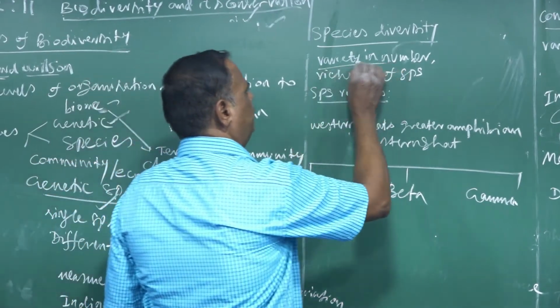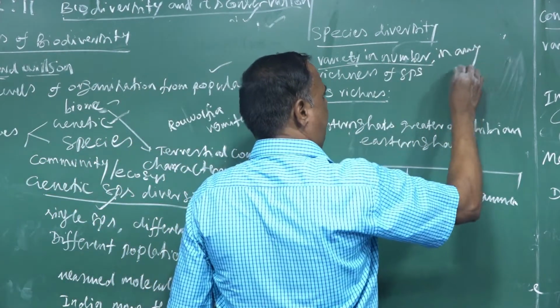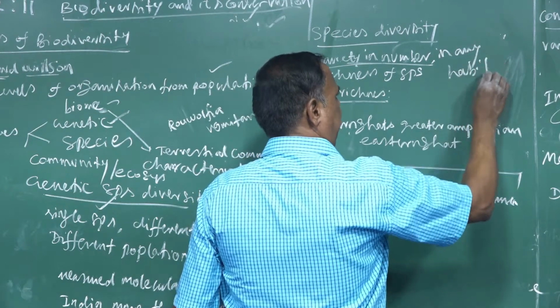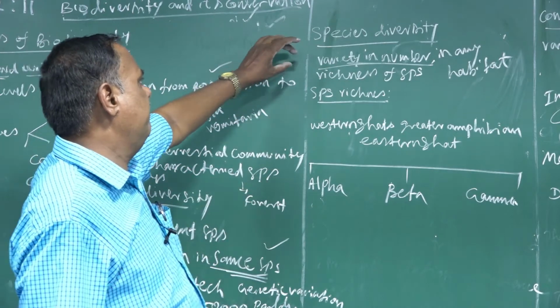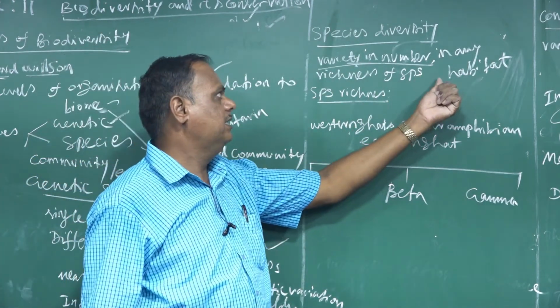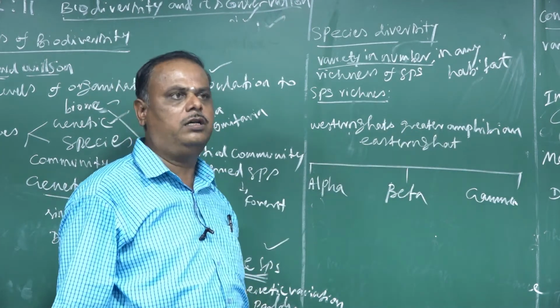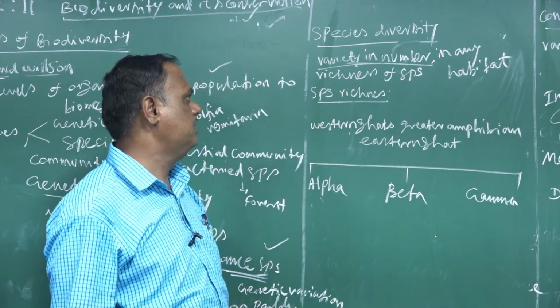The variety in the number of organisms in any habitat is called species diversity. That is, the variation or variety of the number of organisms in any habitat is called species diversity.